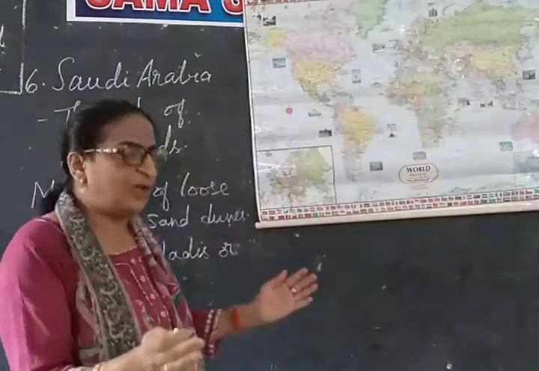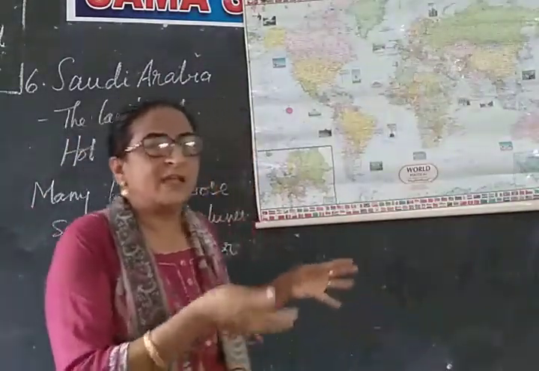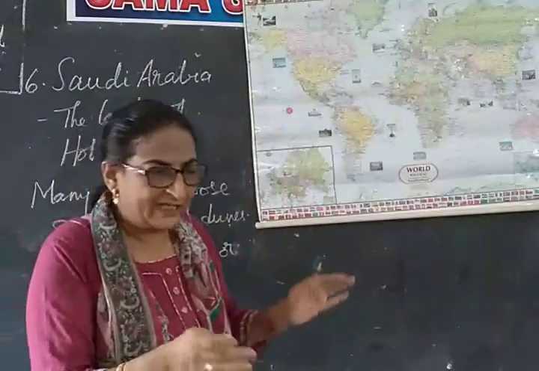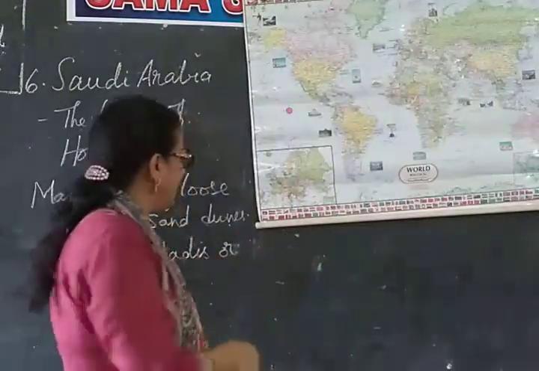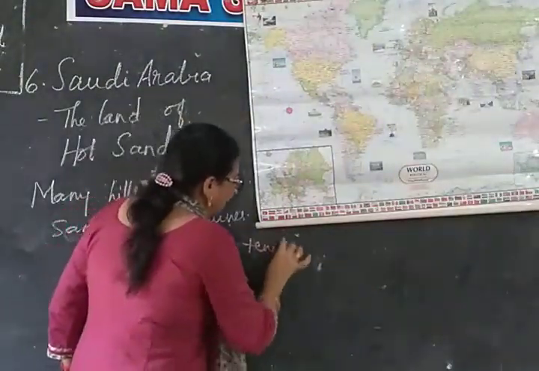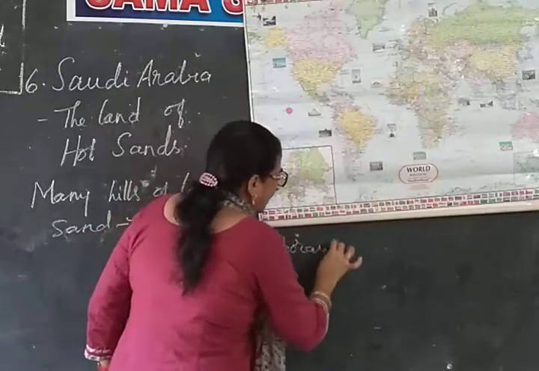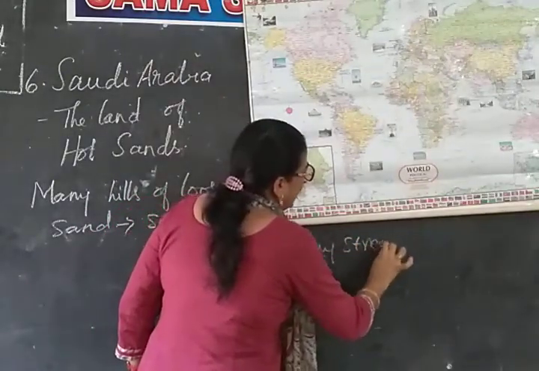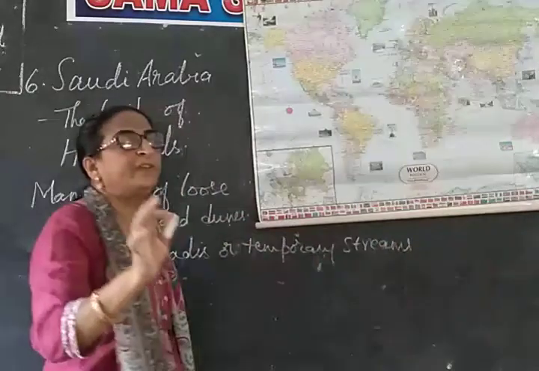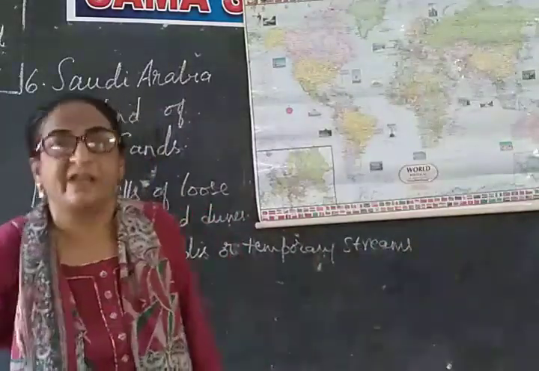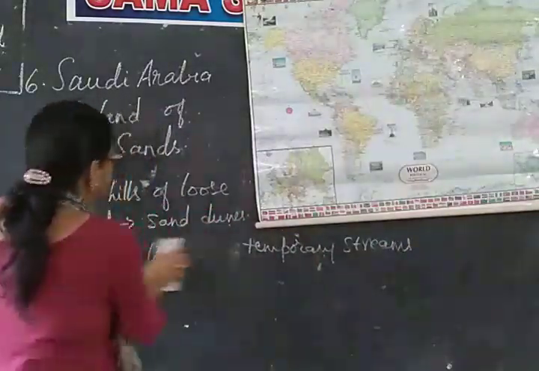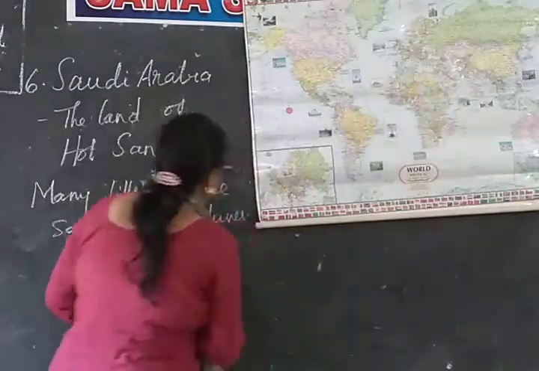Stream is what? A small body of water, isn't it? So these are only temporary. Only during rains you will see this body or temporary streams, for a very short period only. If in case it is rain there, we see these bodies or temporary streams will be formed.